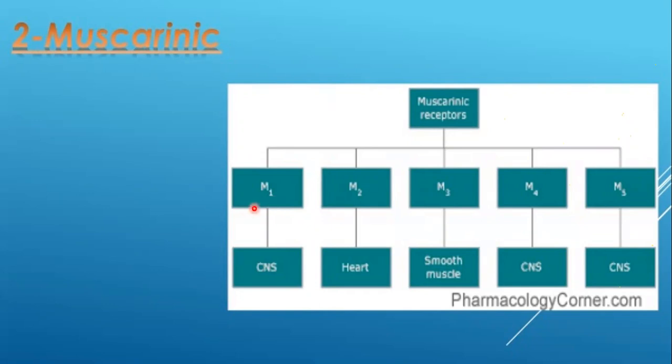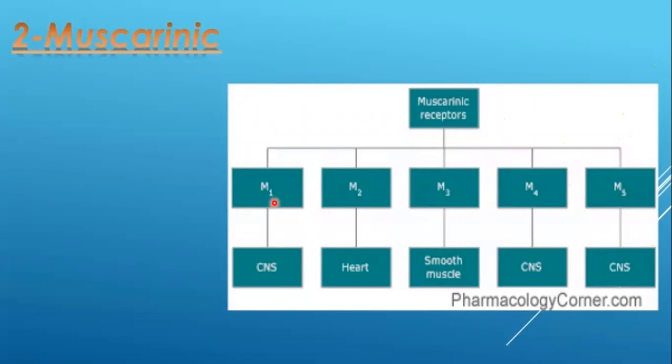Right. After discussing the types and the location of the muscarinic receptors, I will tell you some more points about the muscarinic receptor. Remember that M1, M3 and M5, the odd numbers 1, 3 and 5, are the odd-numbered muscarinic receptors.